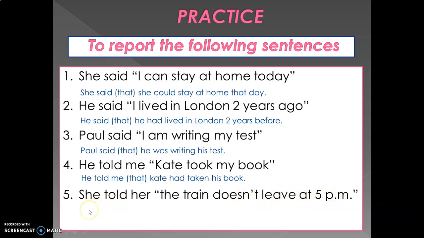The reported sentence is, she told her that the train didn't leave at 5 p.m. We have to use didn't leave because the direct statement is in present simple negative. For that reason, we have to use didn't leave at 5 p.m. in reported speech.